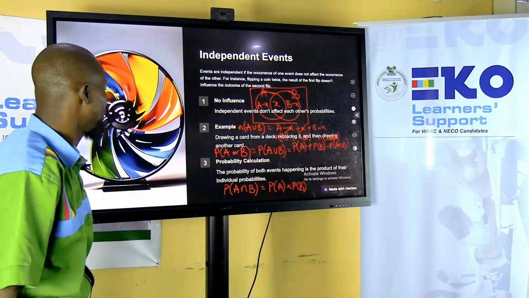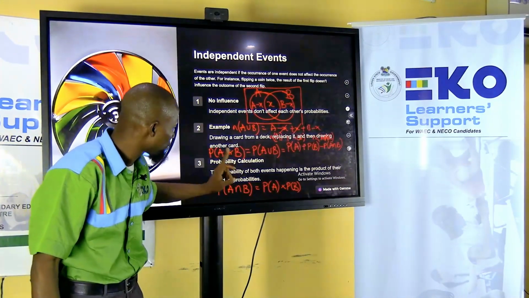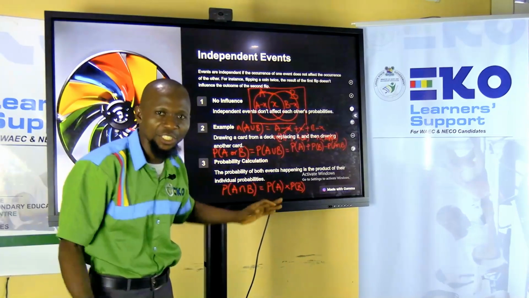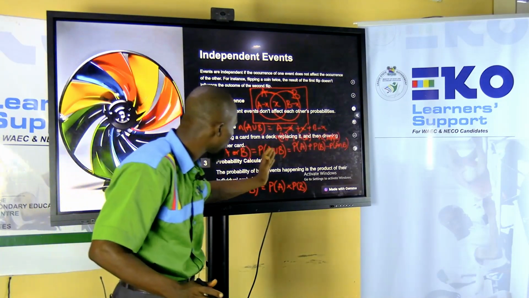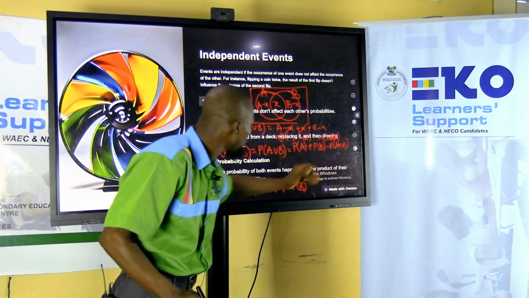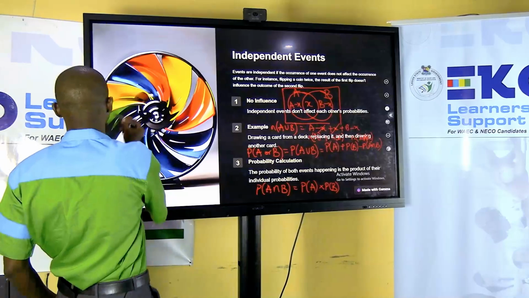So that is, since A intersection B occurs here, it means probability of A or B, either of the two events occurring, will be probability of A plus probability of B minus probability of A and B. All right, so let's move on.